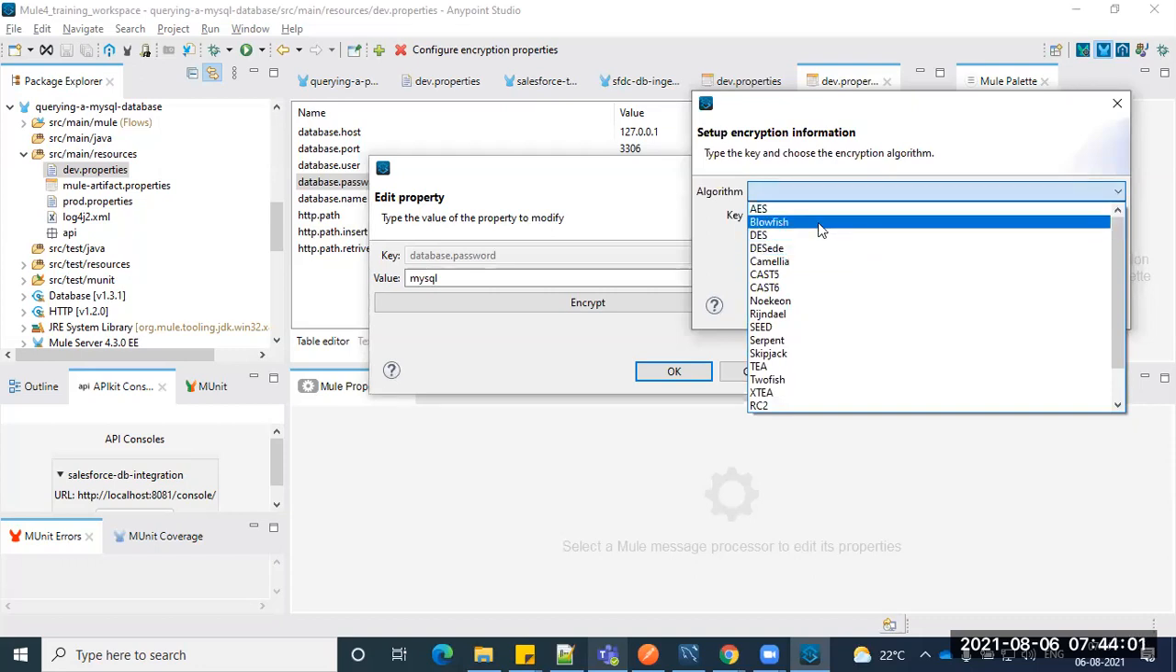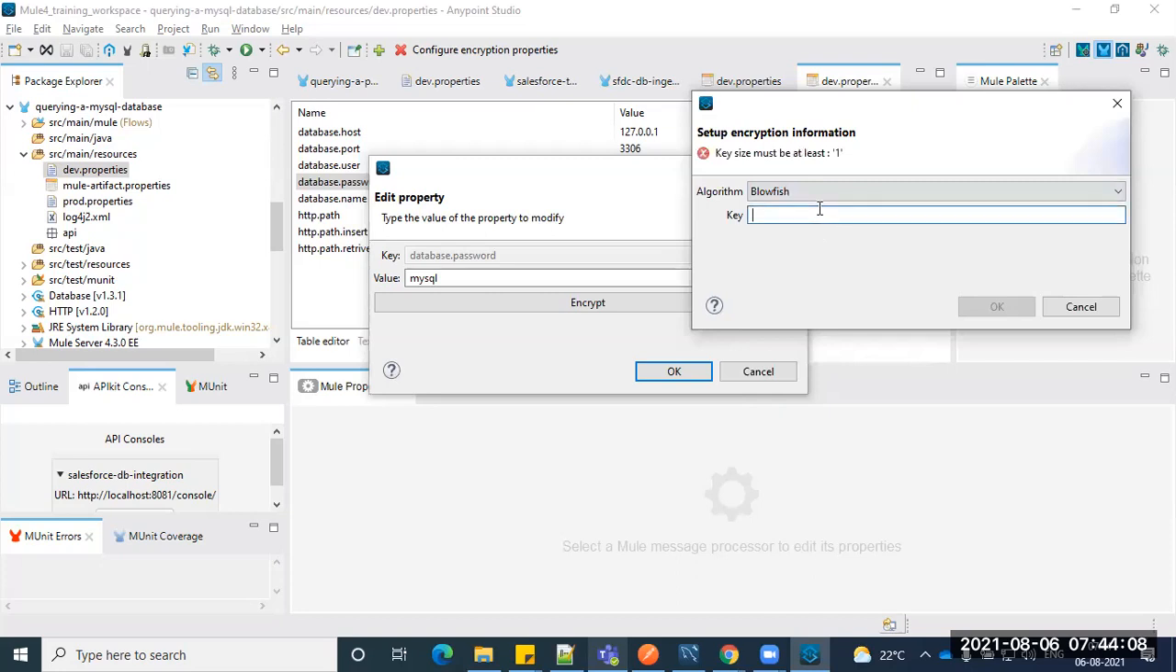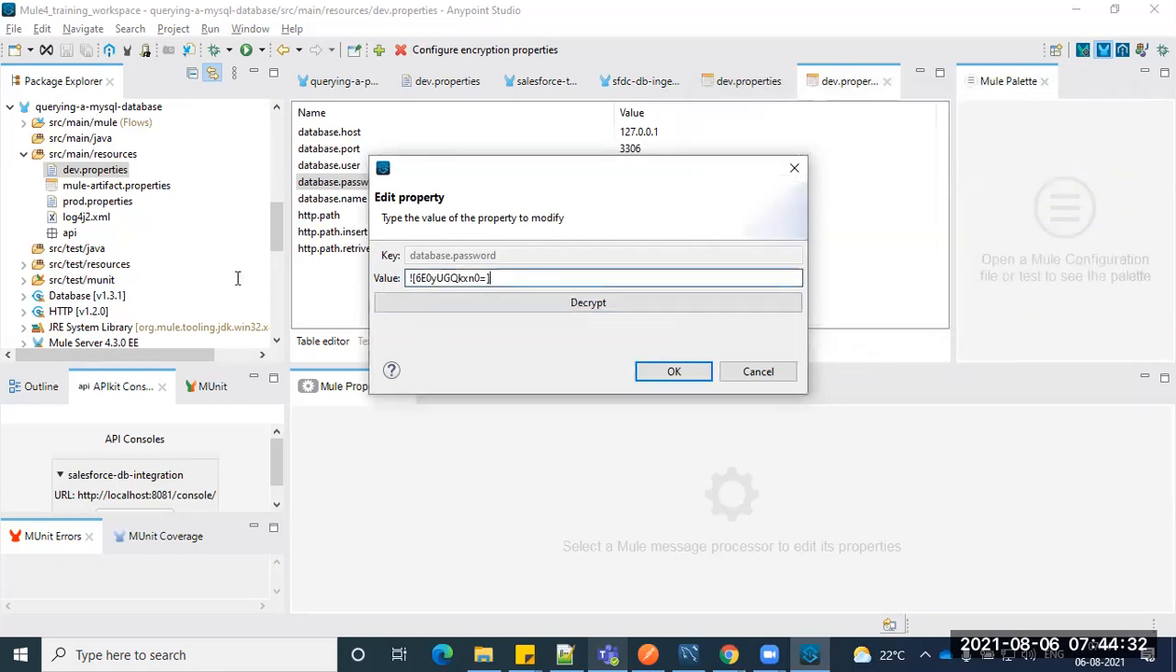You can use AES or Blowfish. Most of the time we go for Blowfish only. Choose that one, and then you have to give some key, guys, some secret key, and you have to remember that as well. For any algorithm, if you want to encrypt, usually you have to pass that security key. I just give some security key here. Click OK, and you can see it gets encrypted.